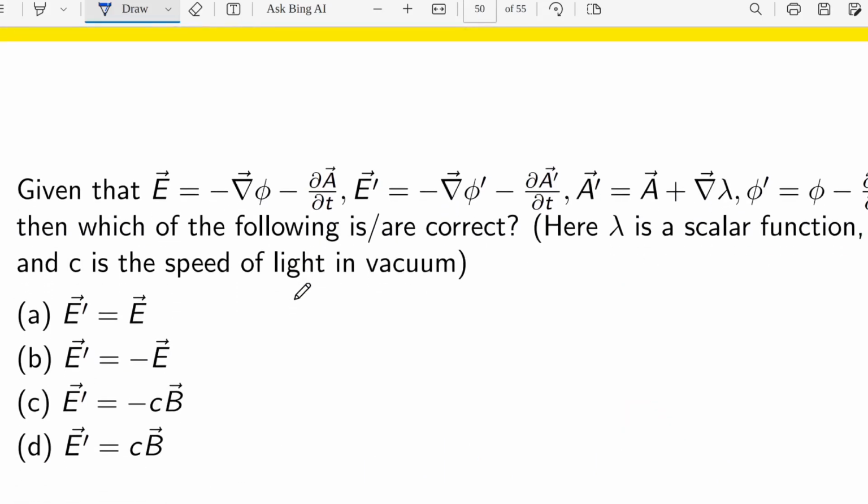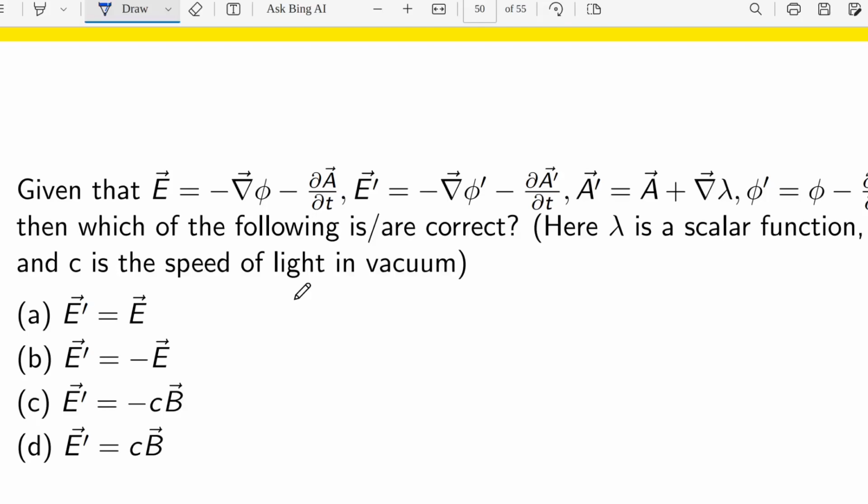Now we will go to the last question. So given that E vector is minus grad phi minus del A del t, E prime is minus grad phi prime minus del A prime del t. A prime is A plus grad lambda. Phi prime is phi minus del lambda del t. Then which of the following is or are correct? Here lambda is a scalar function and c is the speed of light in vacuum.